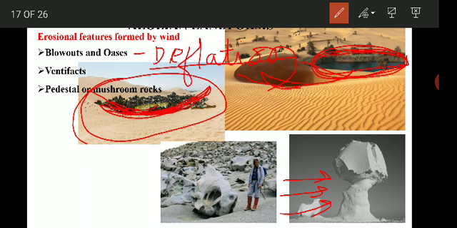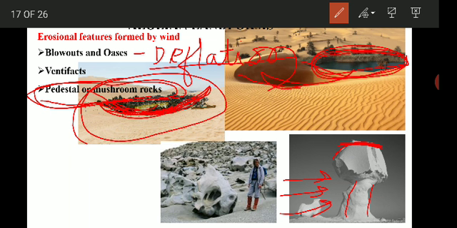So one common structure is formed because of this type of erosion. Many erosional features are developed because of erosion. One common feature is the pedestal rock, or mushroom rock. So what are pedestal or mushroom rocks? They are flat-topped rock bodies, you can see the top is flat, that have a very thin supporting base. At the lower region it is very thin, and at the top it is flat.